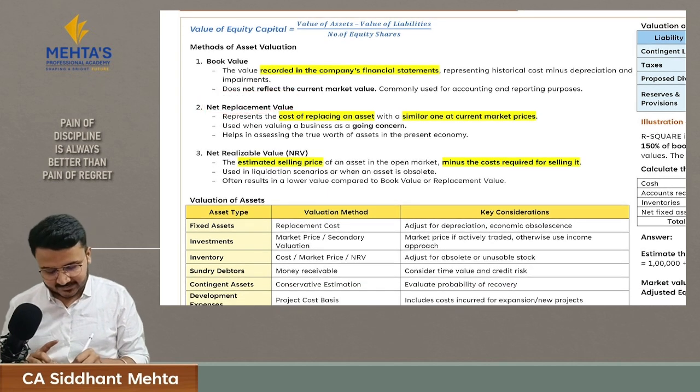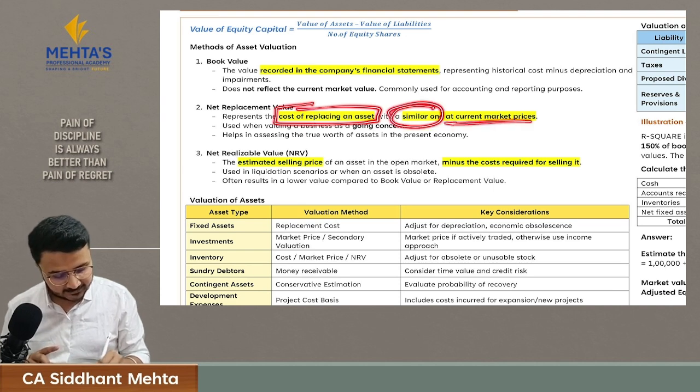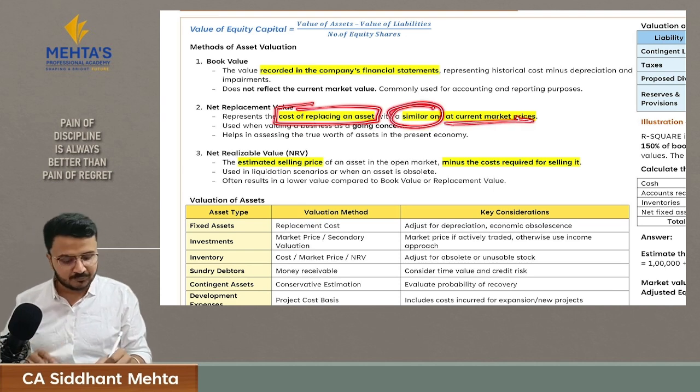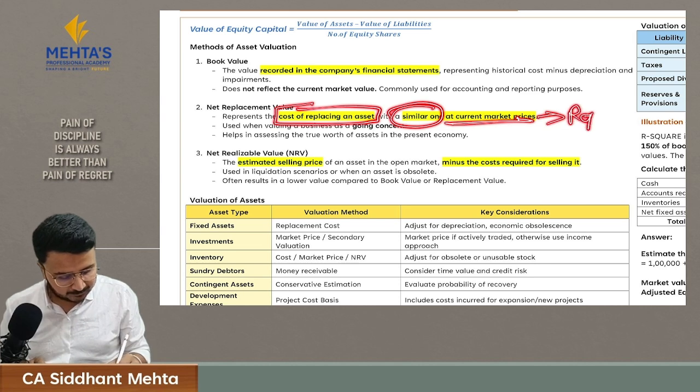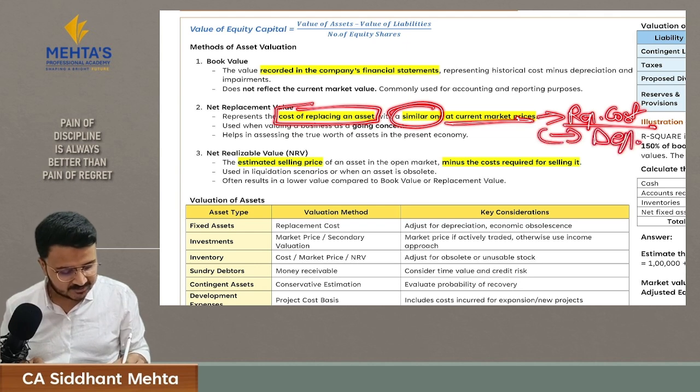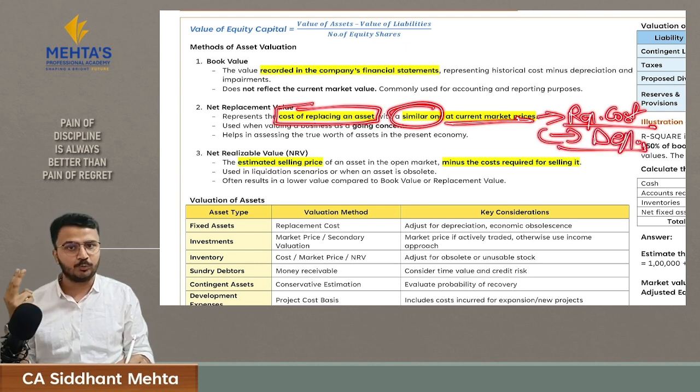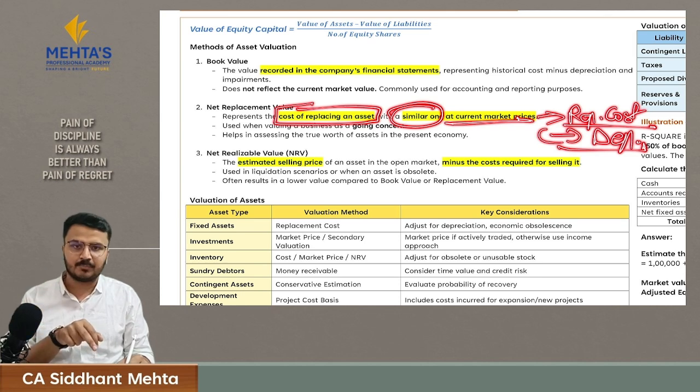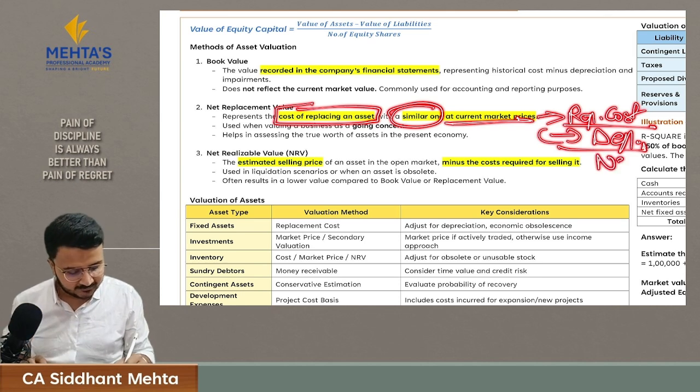Here you understand the cost of replacing an asset with a similar one at current market price. With the help of this you will get a replacement cost, that is replacement value, and then you will reduce it with the asset depreciation. If your asset has been used for 2 years, then you will depreciate this replacement cost for 2 years and you will get the net amount.